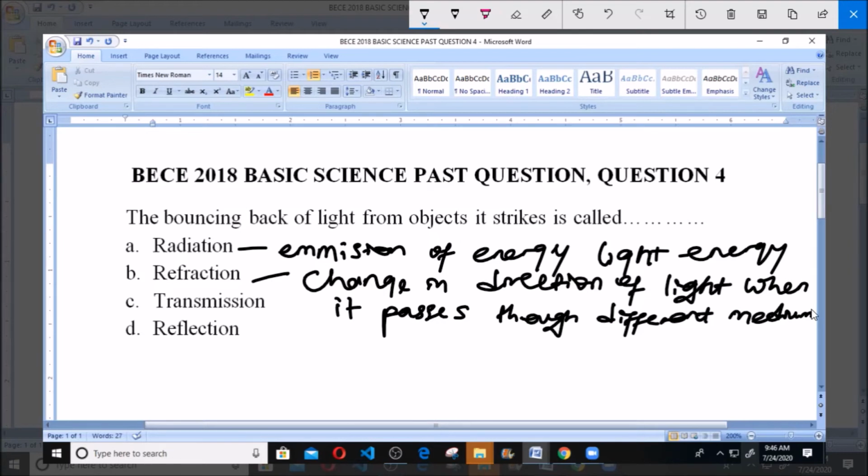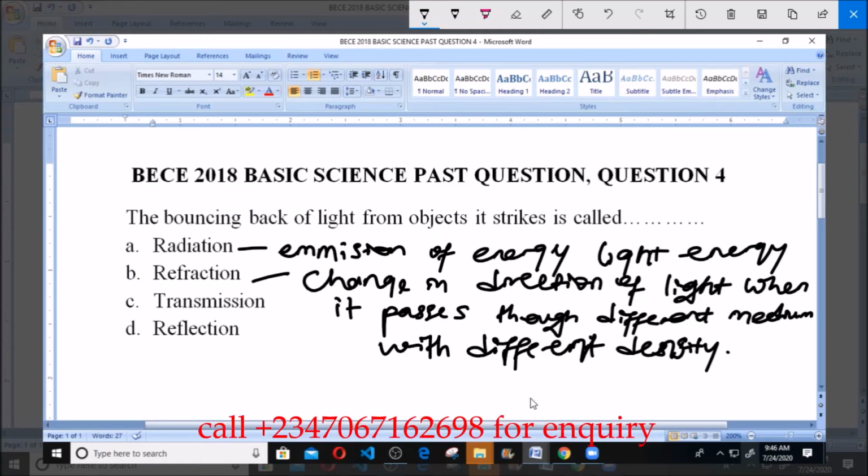Like for instance, when light passes from air to water, there will be a change in direction of this light, because the density of air and the density of water is different. So that's what refraction is. Then transmission here, transmission just simply means the propagation of light. That's what transmission simply means.